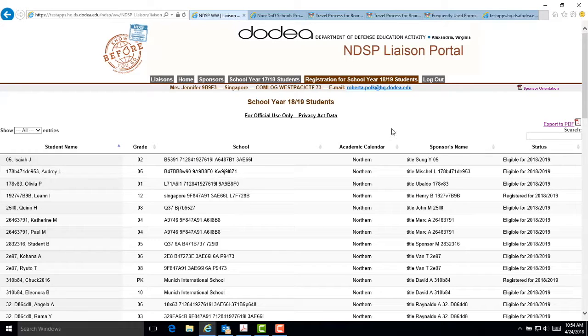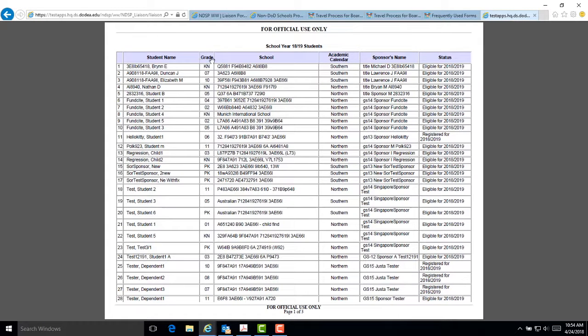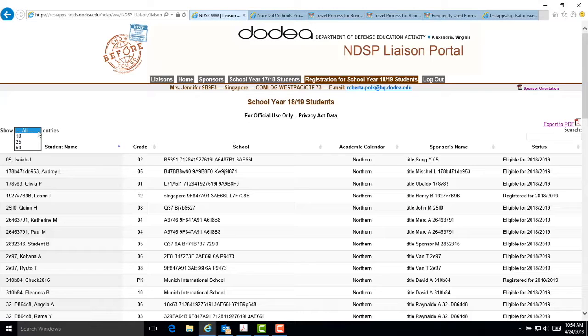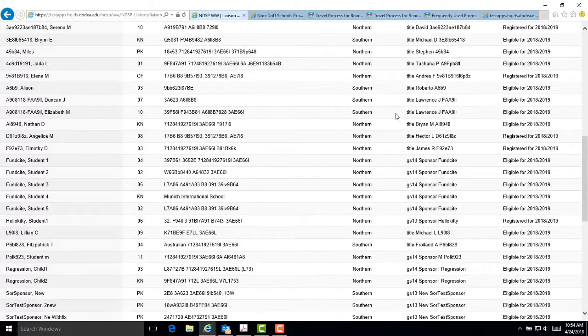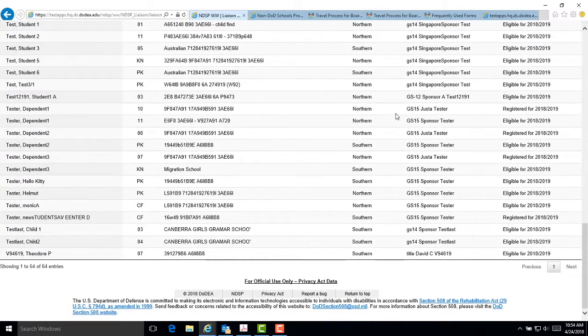As a liaison, you can click on the Export to PDF button to create a file of the students re-registered for the next school year. You can use this report to determine if there are sponsors who may still need to re-register. On the left side of the page, you can choose the number of entries between all or 10 to 50 to display the information and/or use the search engine on the right side of the page. If you have any modifications after reviewing your report, please enter them in the Liaison Portal Sponsor tab in the Edit Comments section and send it to the NDSP.